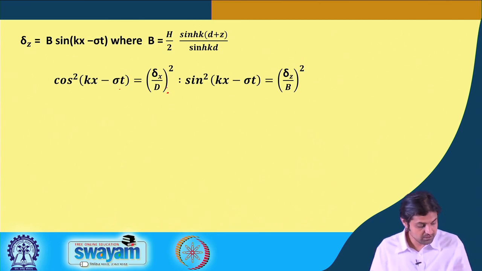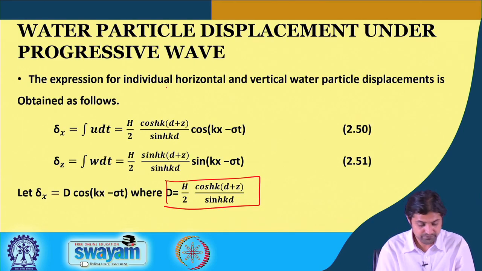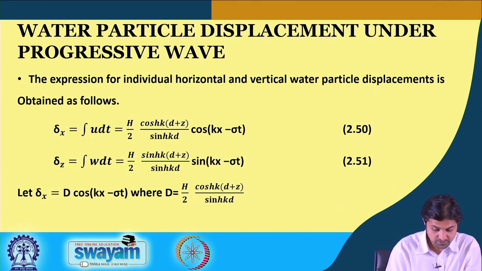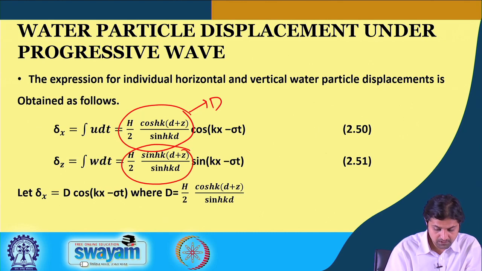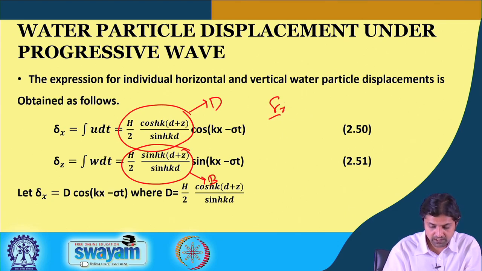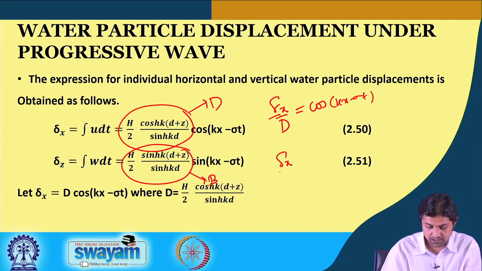Let us go back. What we have said is this is D and this is B. If we take D down, it becomes delta x by D equal to cos(kx minus sigma t), and if we take B down here, it becomes delta z by B equal to sin(kx minus sigma t).